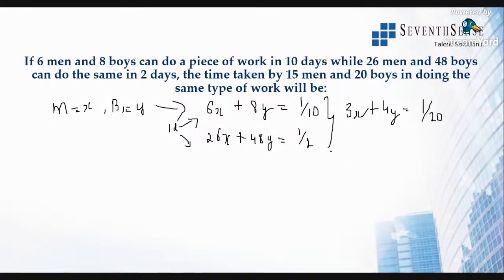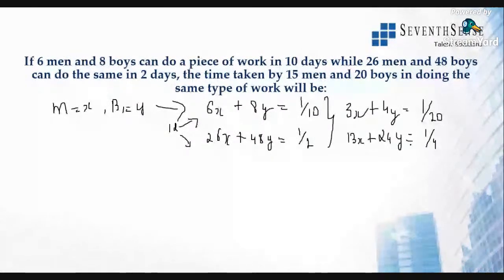All right. Similarly, 26 by 2 is 13x plus 48 by 2 is 24y. That is equal to 1 by 2 divided by 2, which is 1 by 4. Now we have got the equation. Clear? This is the equation that we have got. Now on solving this, what will you get as the values? So I'll just find out for 15 men and 20 boys, we'll just find out 1x and 1y.